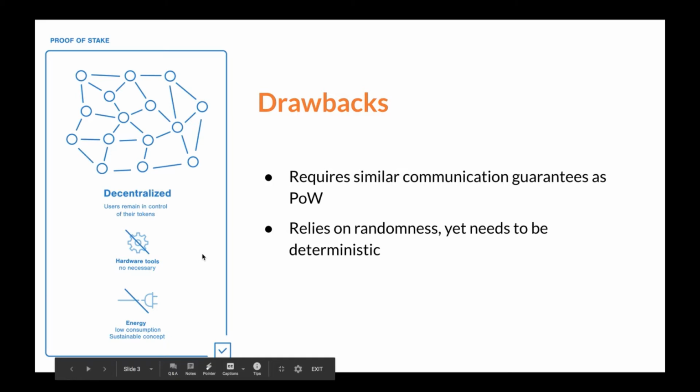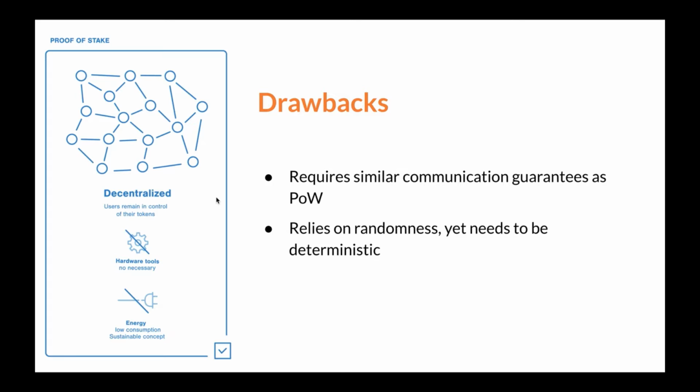The first drawback is that it still requires a similar level of communication. And because of that, it can also be attacked by disrupting the network. And the second thing is that it relies on randomness, but it needs to be deterministic. So to achieve consensus, the participants of the system repeatedly choose a leader among themselves, and that person is known as the validator. Despite being random, the choice needs to be taken collectively and in a verifiable way. And this is what complicates the problem.